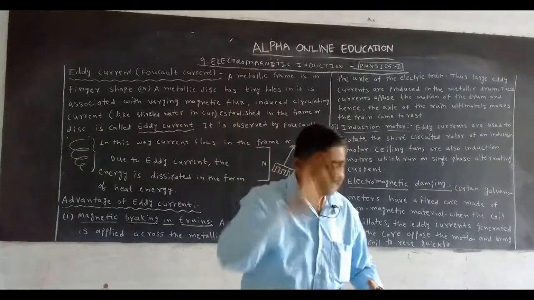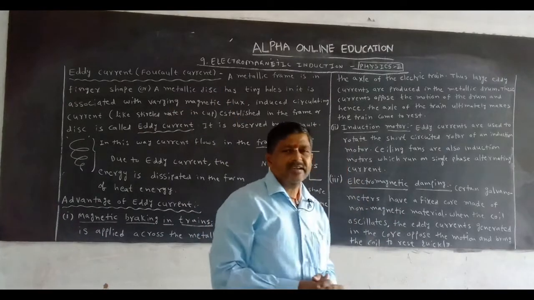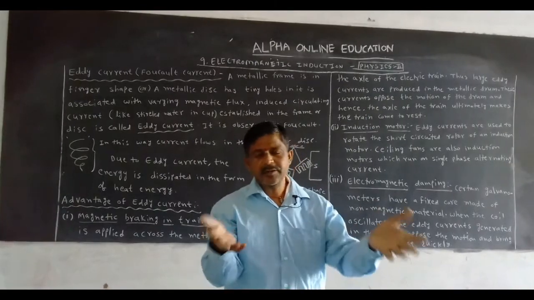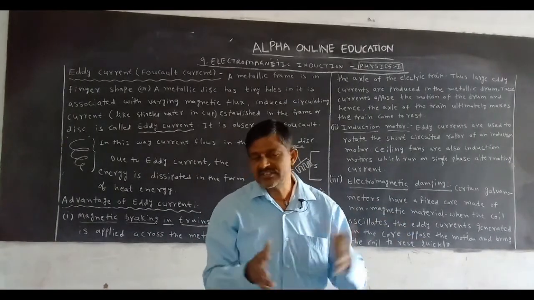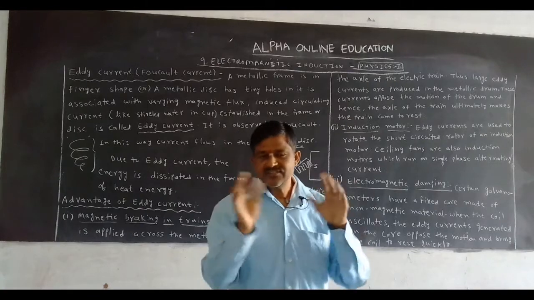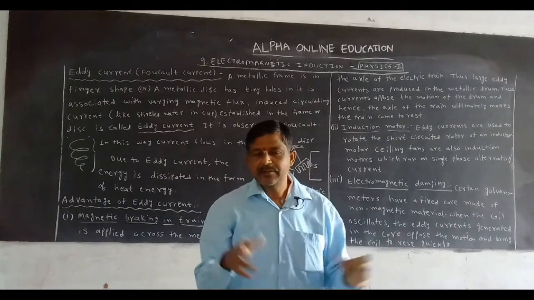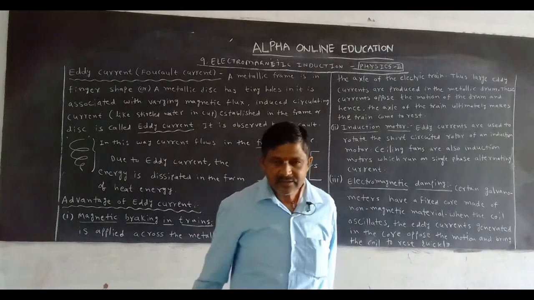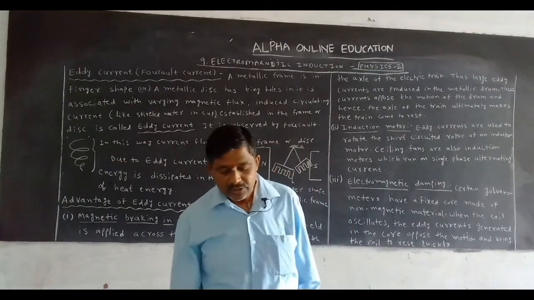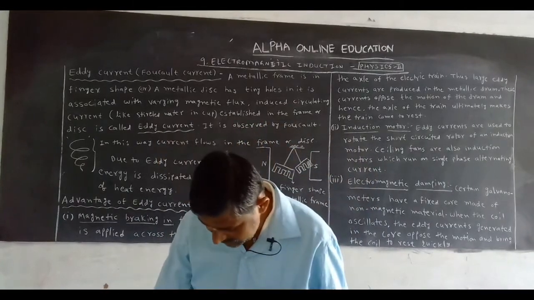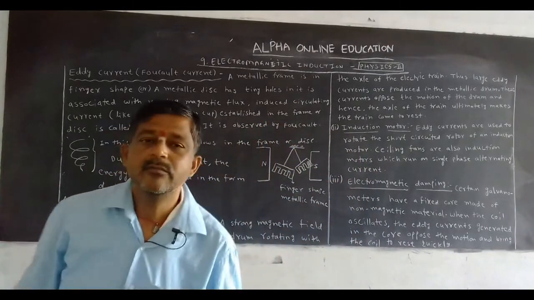In shortcut, make the subheading electromagnetic damping. In a galvanometer, when current passes through the coil, it oscillates. When it oscillates, eddy currents are generated in it and bring the coil quickly to rest. This is the third advantage of eddy current.